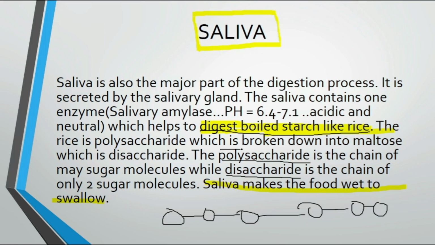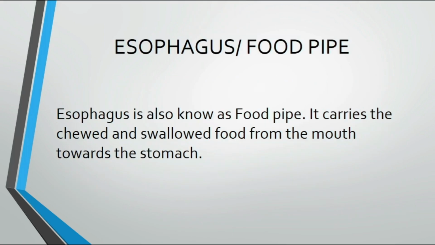When the enzyme salivary amylase reacts with this, it breaks it down into two molecules, which are known as a disaccharide. Di means 2, that's why it is called that.